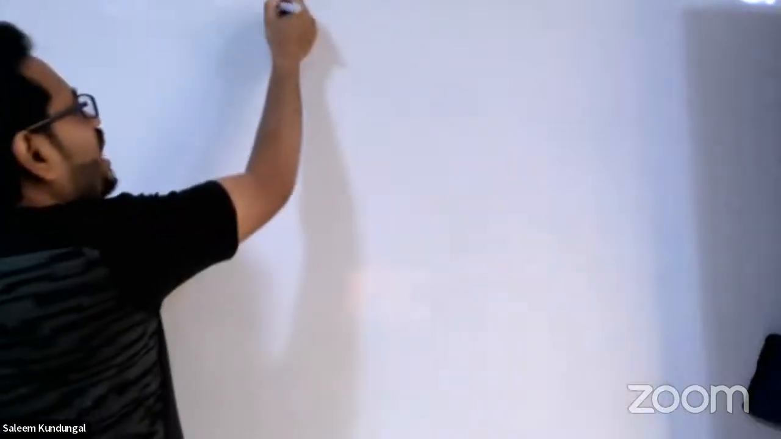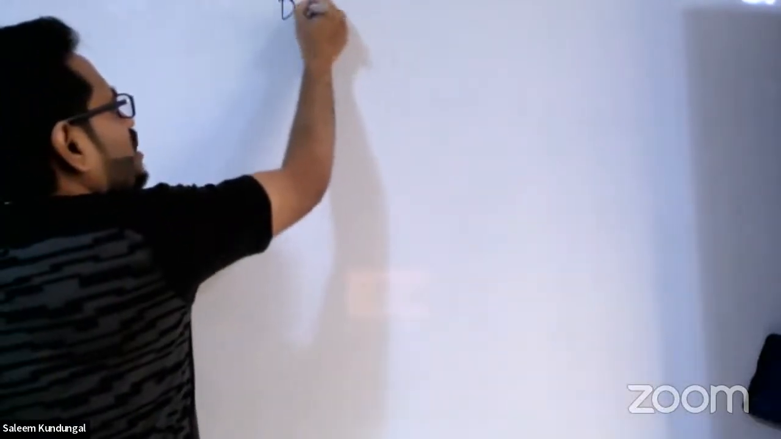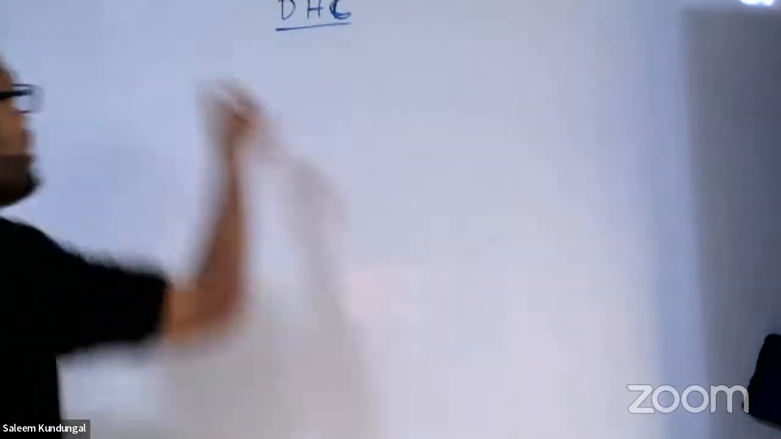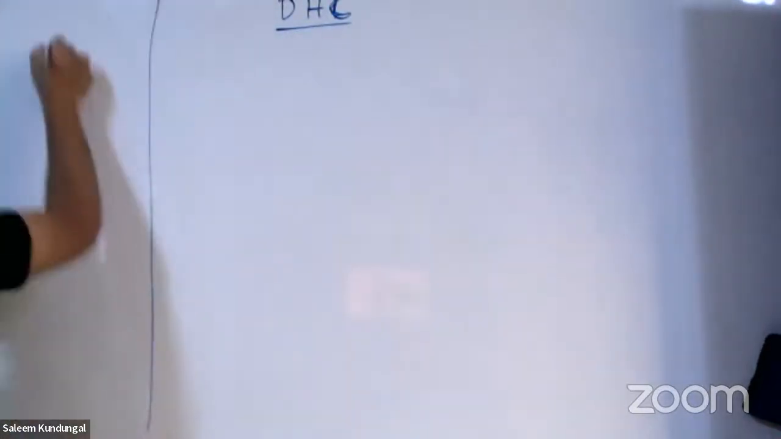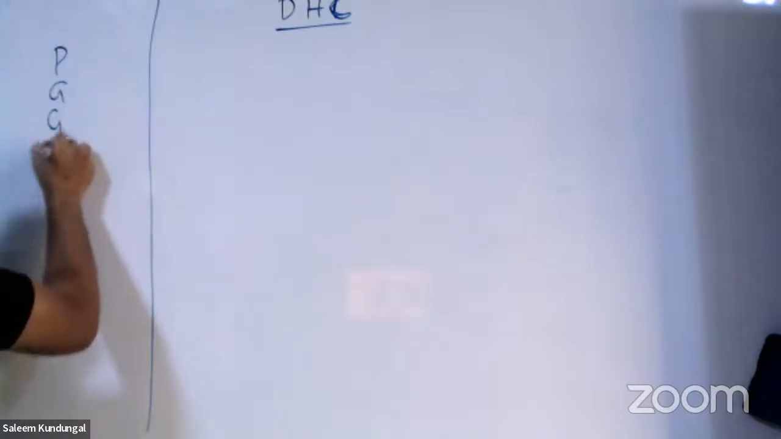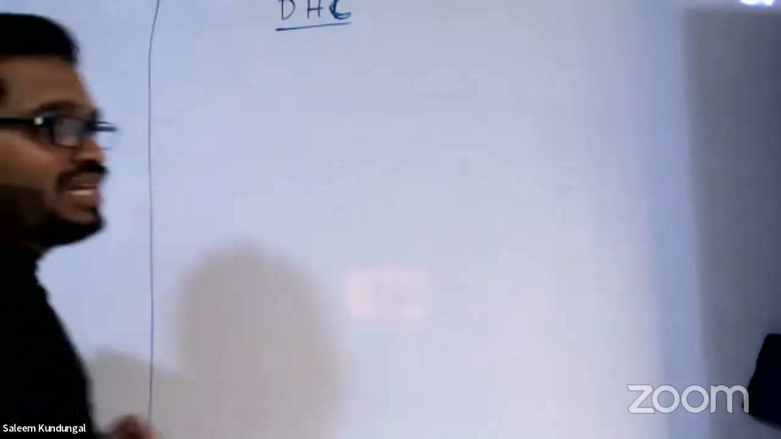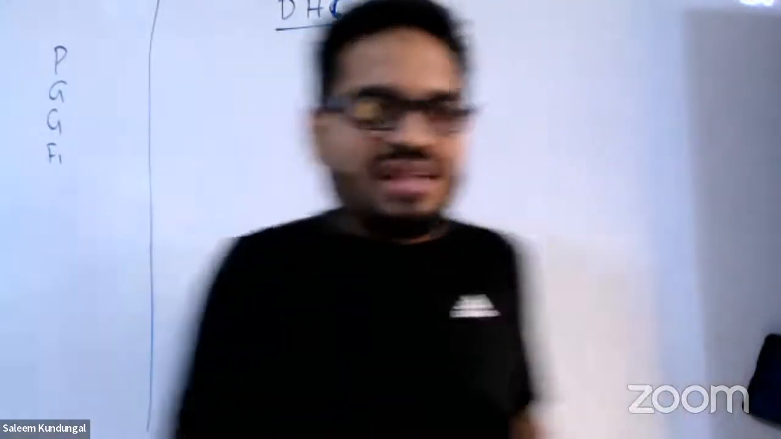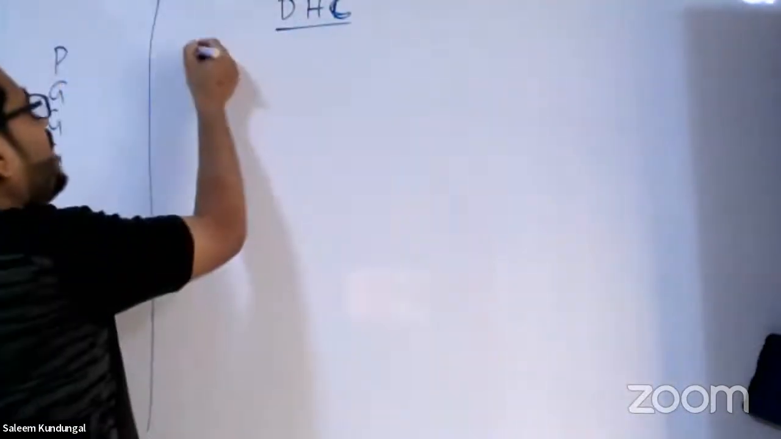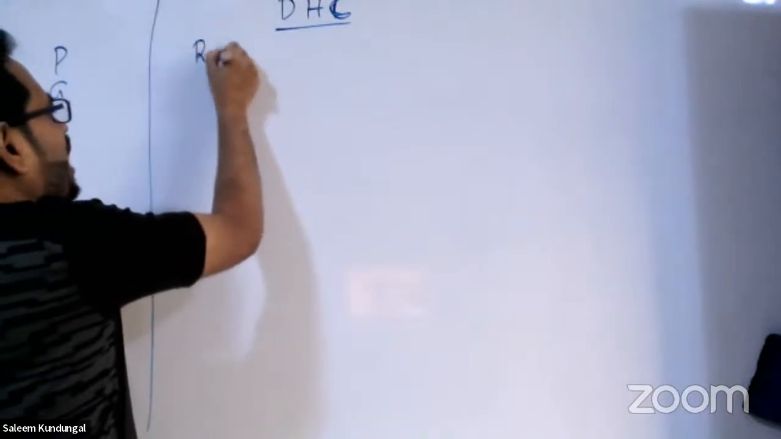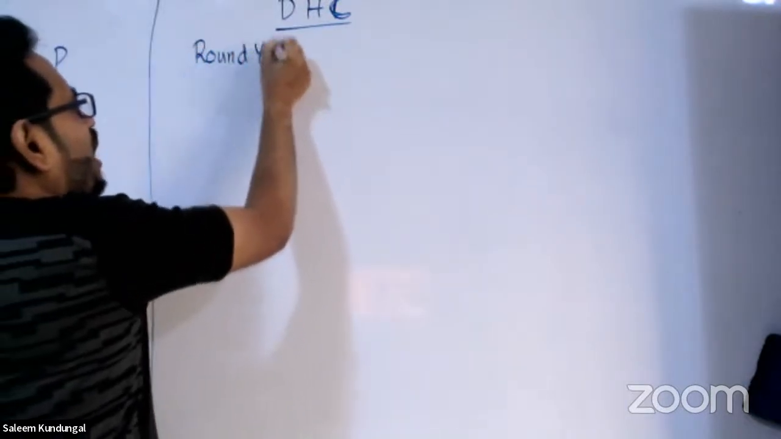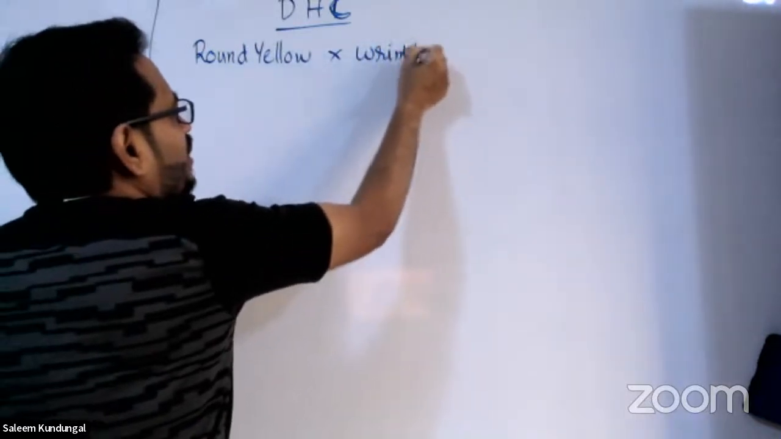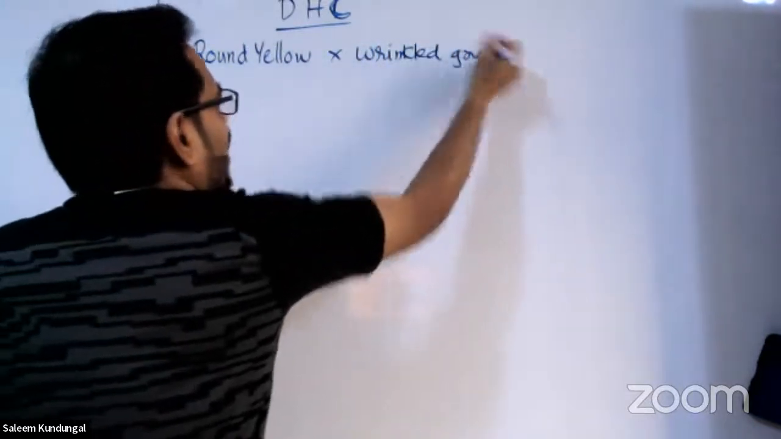So dihybrid cross. Let me write the abbreviations only. Again, we need to write phenotype, genotype, gamete, F1. In a dihybrid cross, we use two characteristics, two features. Which are they? You all know it. One is round, yellow seed, and the other is wrinkled, green.